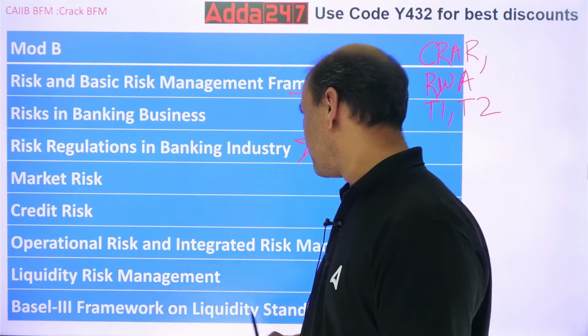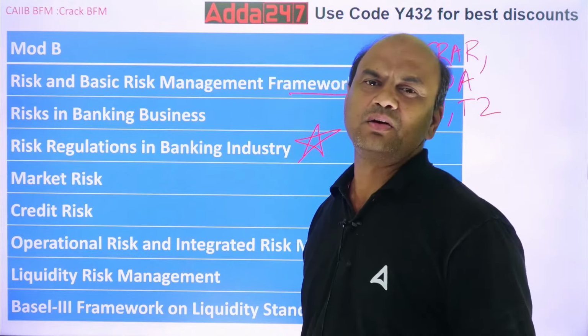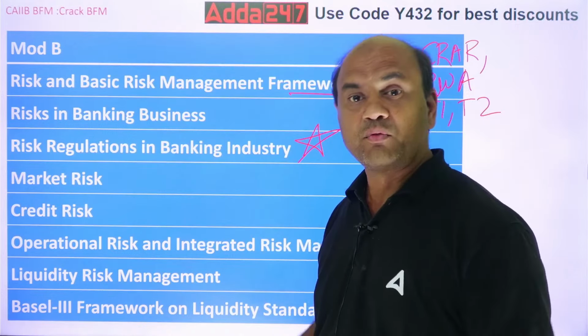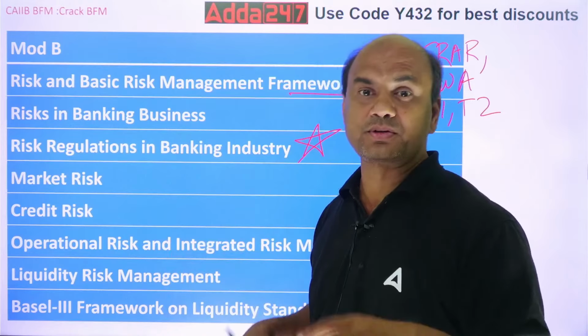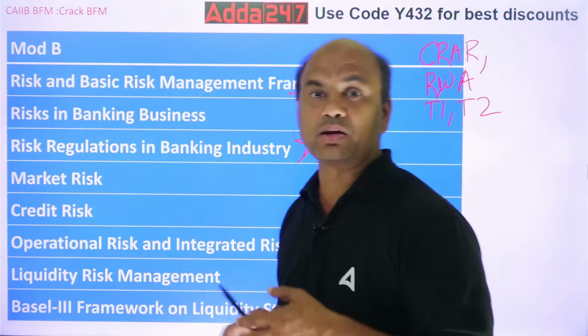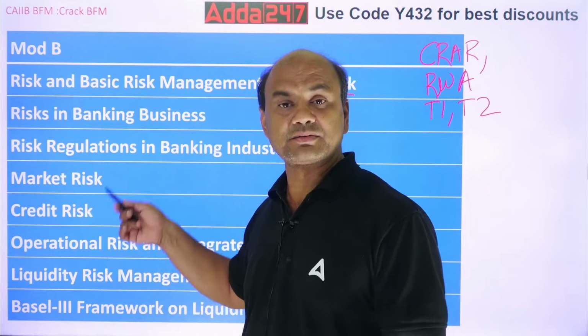Basel 3 framework on liquidity statements. Basel 3 has various pillars, all the 3 pillars are discussed, then CRAR is discussed. Within each pillar there are subgroups. First pillar is minimum capital. There you have again 3 subgroups, credit, market, ops, these risks.